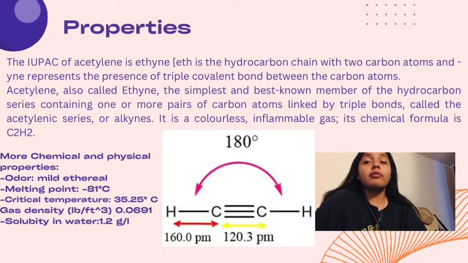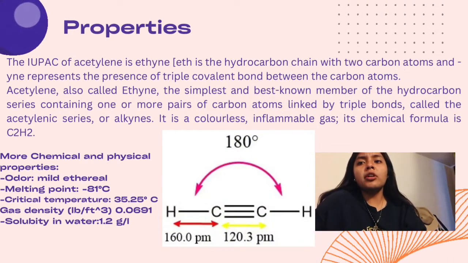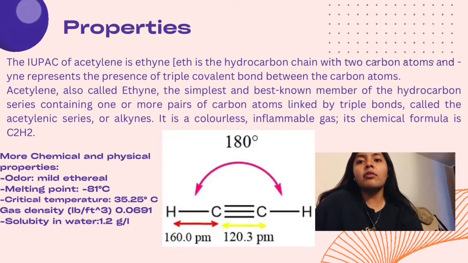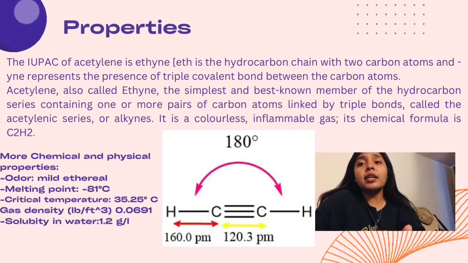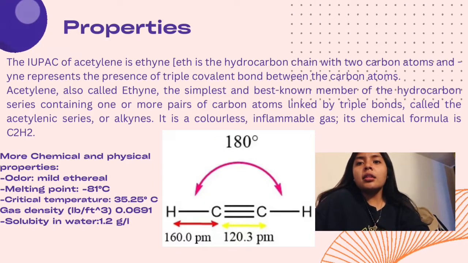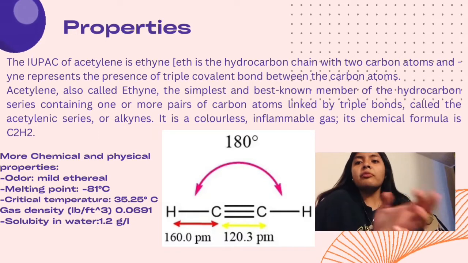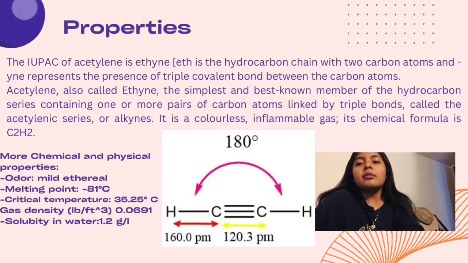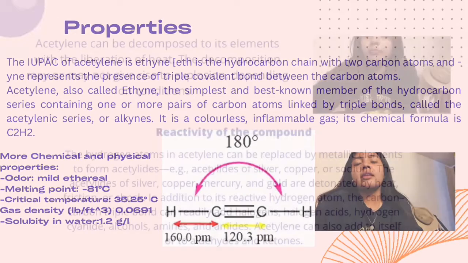The properties of acetylene: the IUPAC name is ethyne, and it is the simplest and best known member of the hydrocarbon series containing one or more pairs of carbon atoms linked by triple bonds. We can check this in the image, and it is a colorless, flammable gas. More chemical and physical properties, like solubility in water, 1.2 grams per liter.